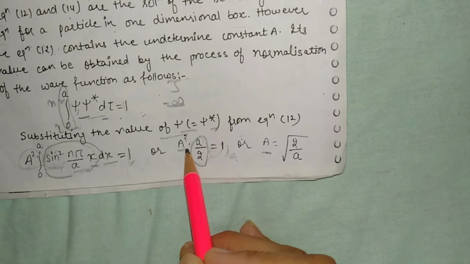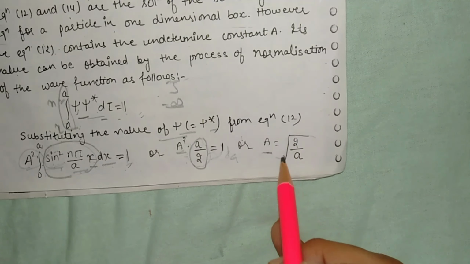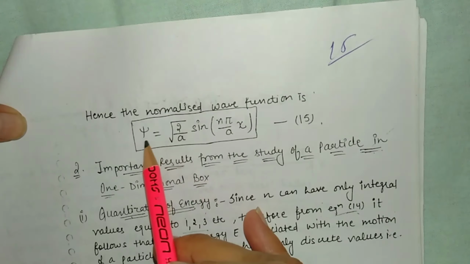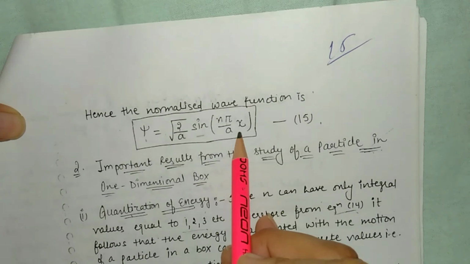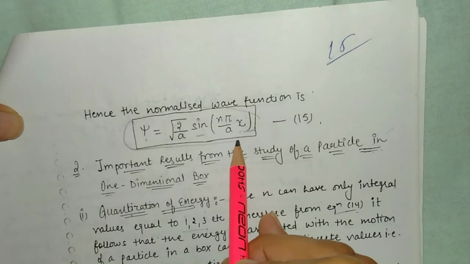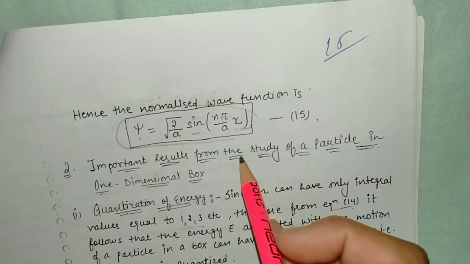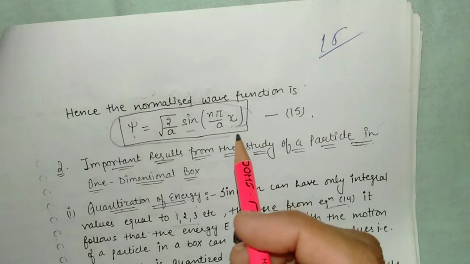When we calculate the value of A, it is equal to under root 2 upon a. So if it is equal to under root 2 upon a, the complete wave equation is psi is equal to under root 2 upon a sin n pi upon a x. So this is the complete eigen wave function for the Schrodinger wave equation.